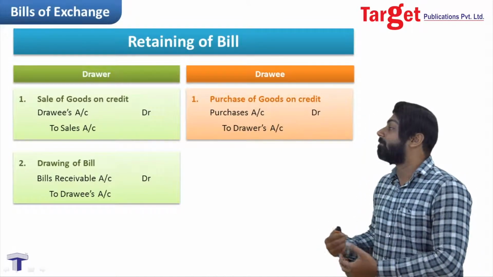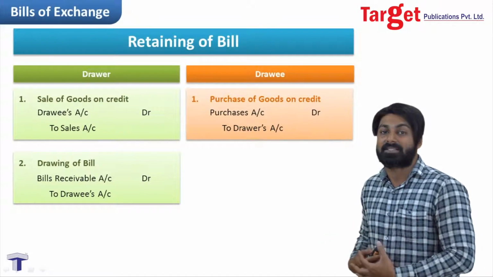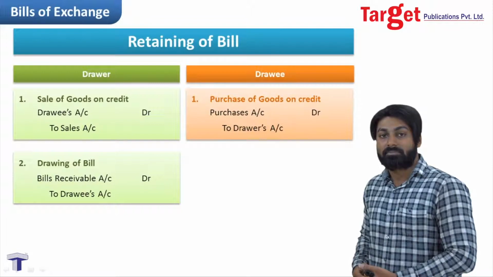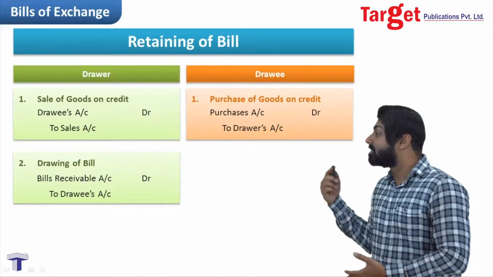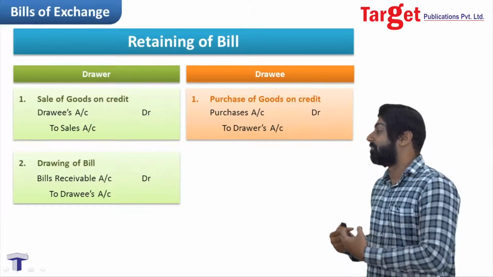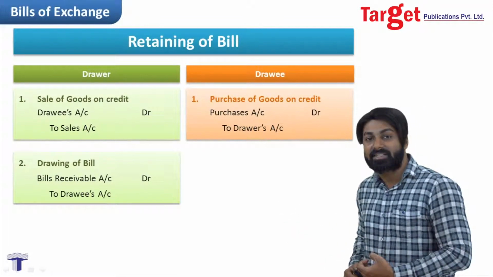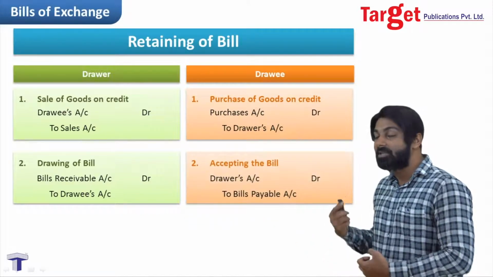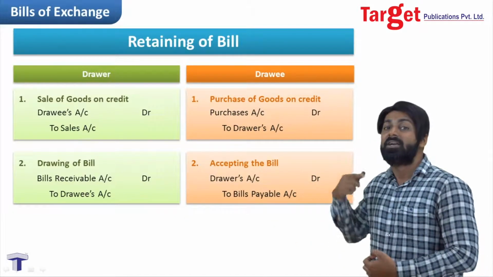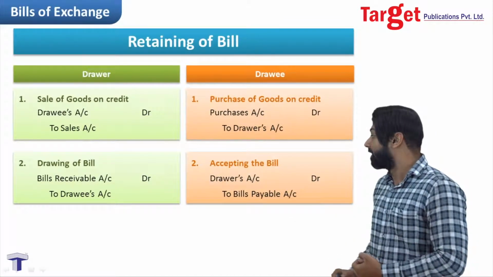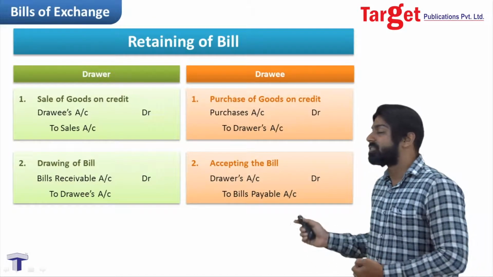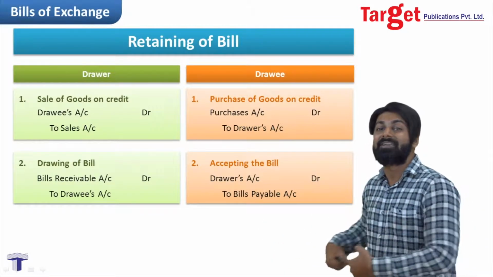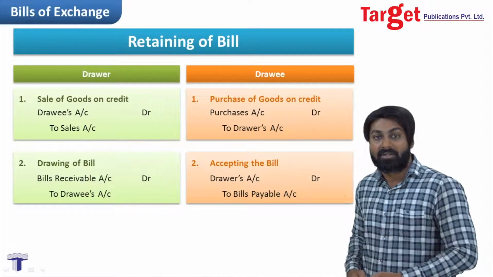So Mr. A, the drawer, will pass the entry as bills receivable account debit to drawee's account. Why bills receivable debit? Because bills receivable is coming in, and debit what comes in. And why drawee's account is credited? Because credit the giver. Now for the same transaction, Mr. B, that means drawee, will pass the entry as drawer's account debit to bills payable account. Why drawer's account debit? Because debit the receiver. And why bills payable credit? Because the bill is going out, he is giving away that bill to Mr. A.